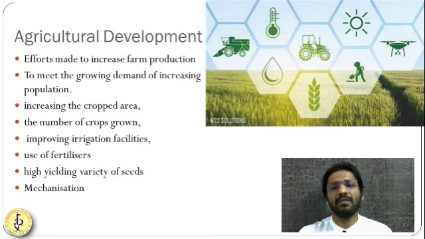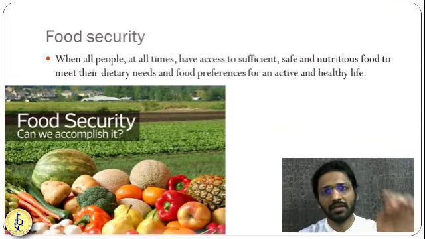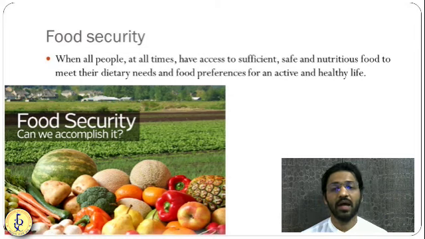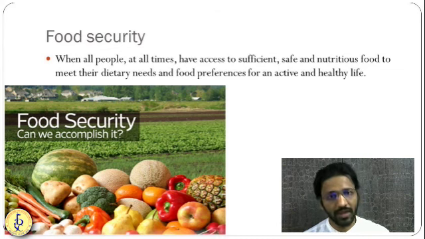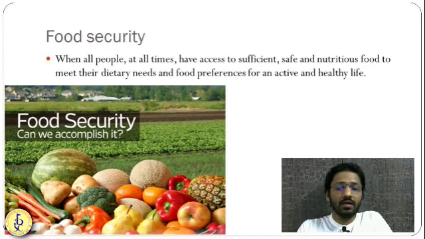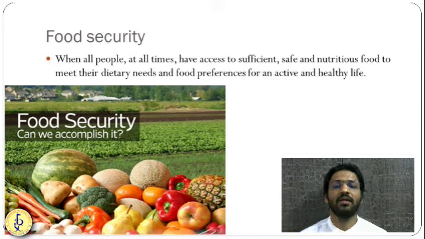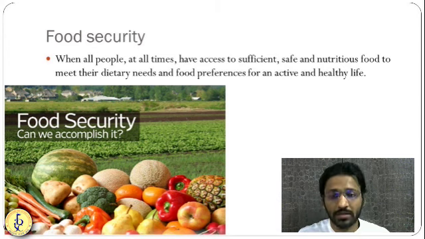So friends, these are the different points about agricultural development. So why are we developing agriculture? As I told you, it is for food security. Even in this lockdown period, our Prime Minister in the last speech said that we have given free food to 80 crore people. Our population is 140 crores. Out of them, we have given free food to 80 crore people in the last 3 to 4 months. So this is called food security.